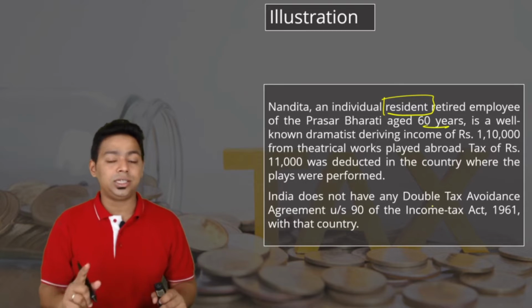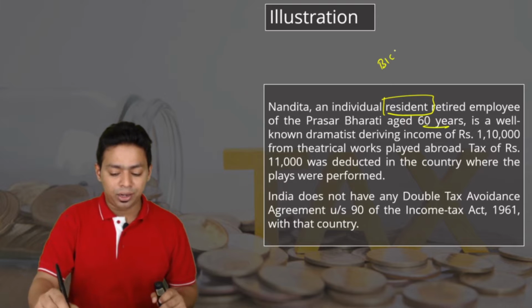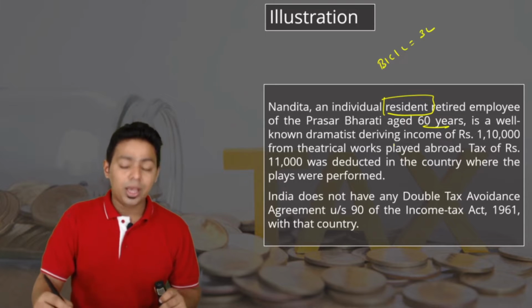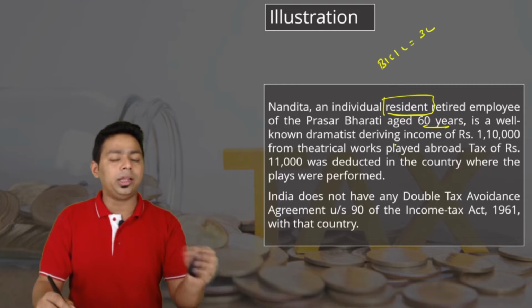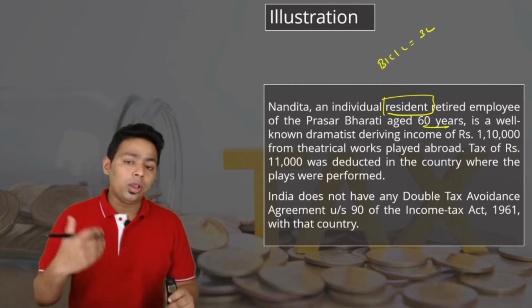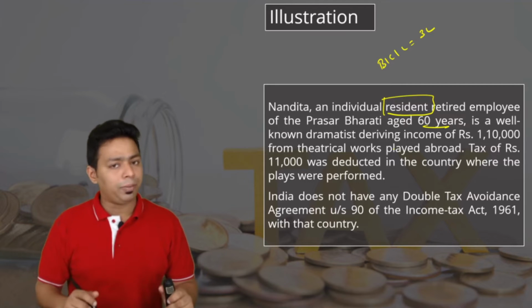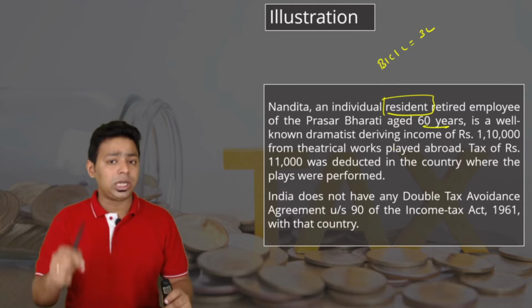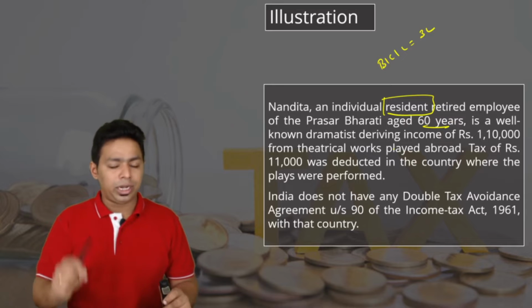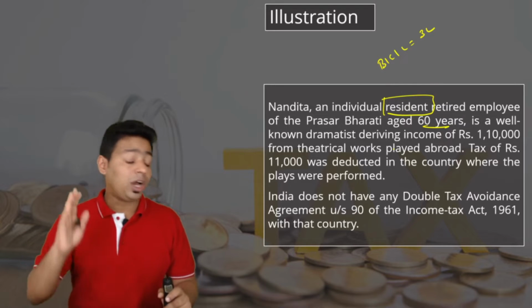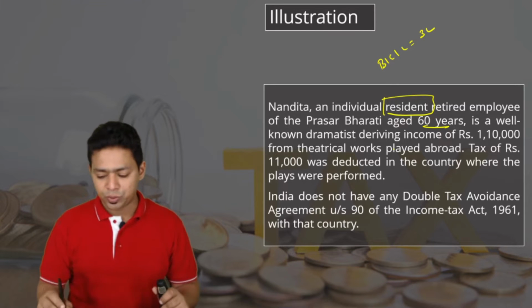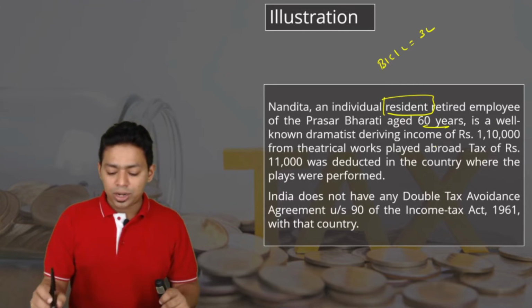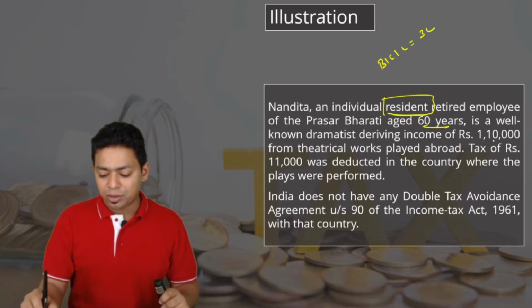So resident senior citizen, you should know her basic exemption limit is actually 3 lakh rupees, and all the higher benefits which are there in law, like in 80D the higher limit is 50,000. So all the higher limits or benefits will be applicable to her. Before you can start solving the questions on DTAA, you must be thoroughly done with your basic income tax provisions. Domestic income tax provisions is well known.